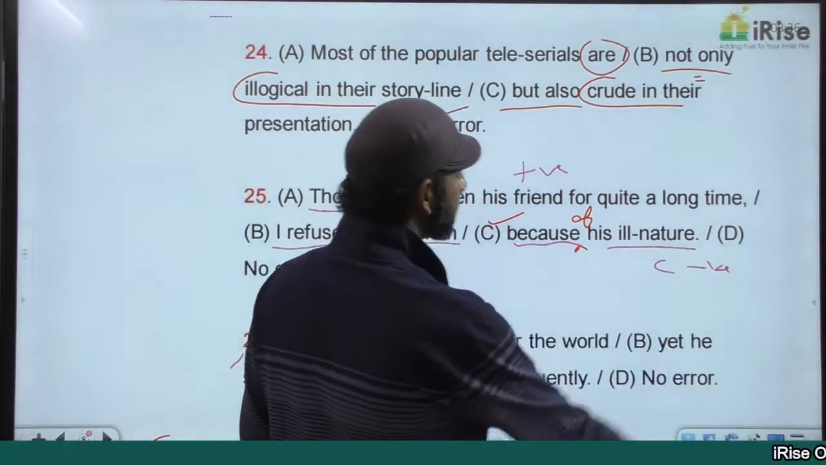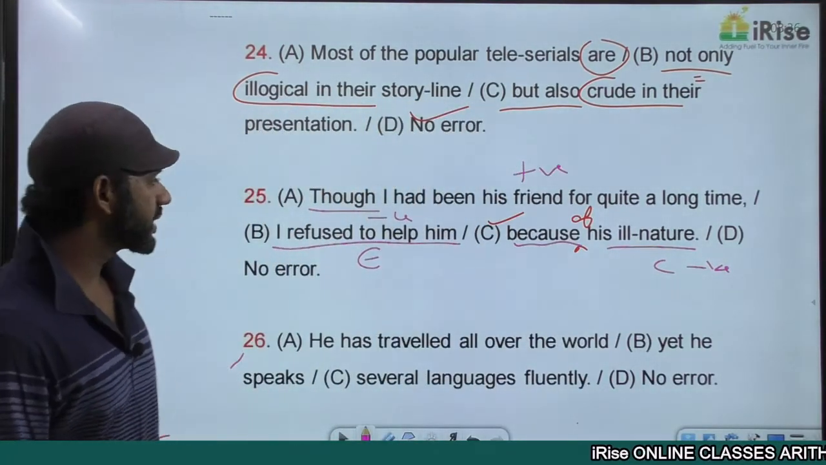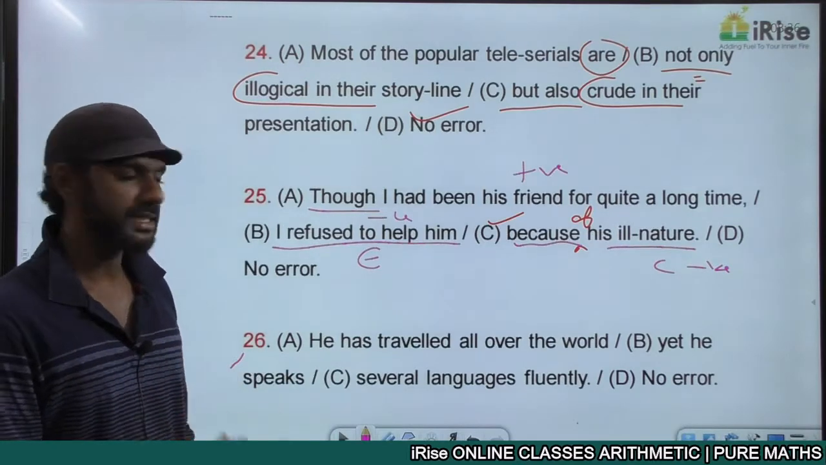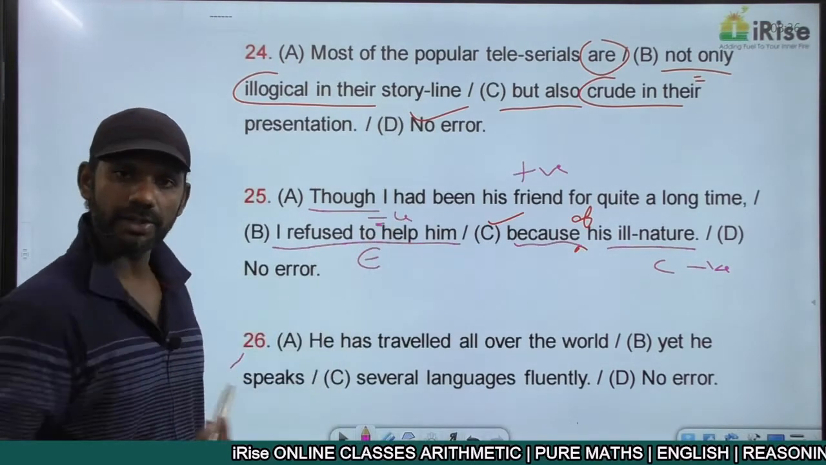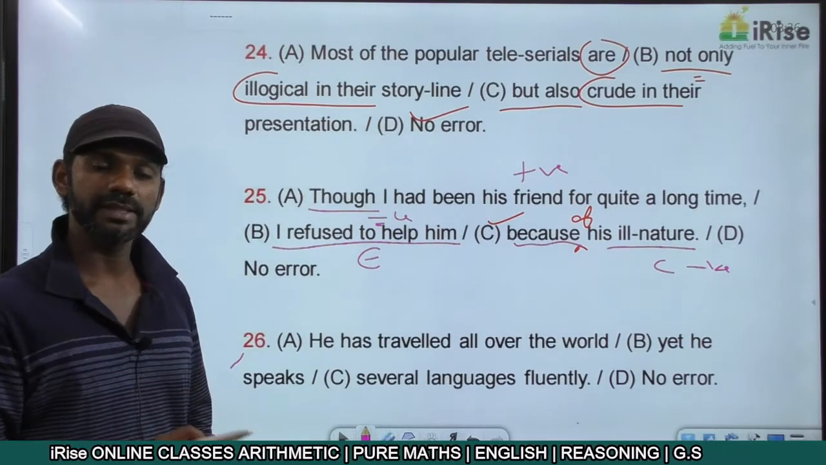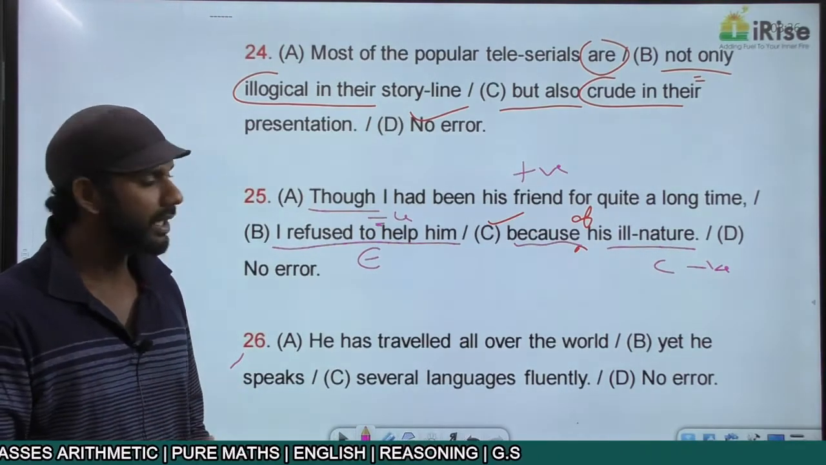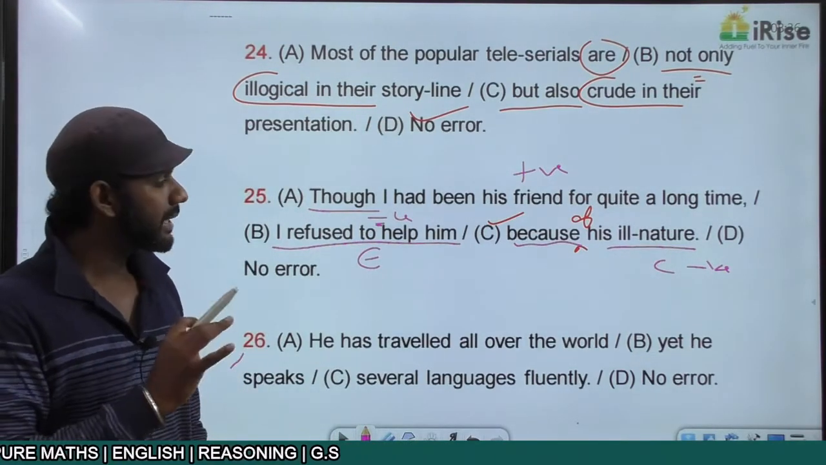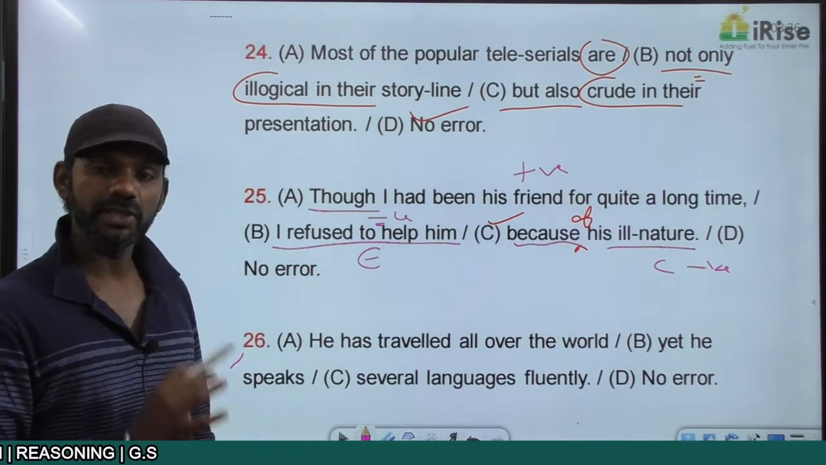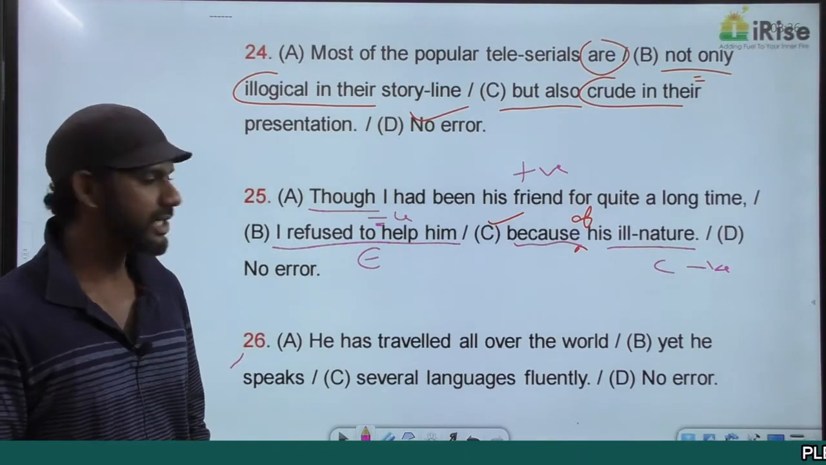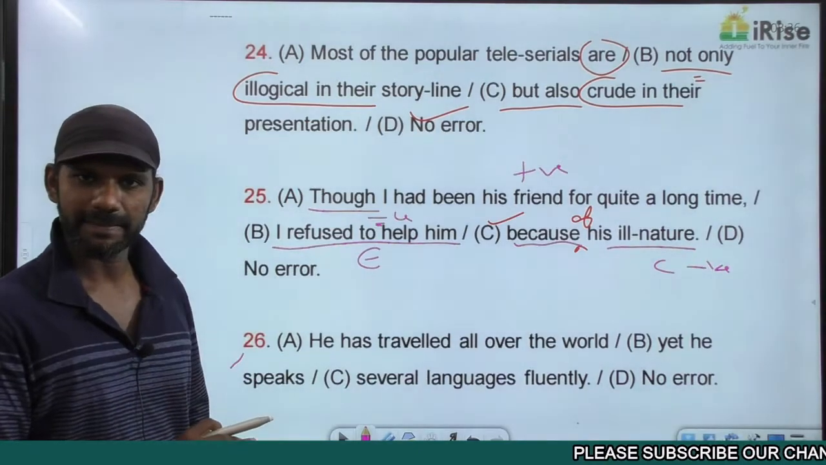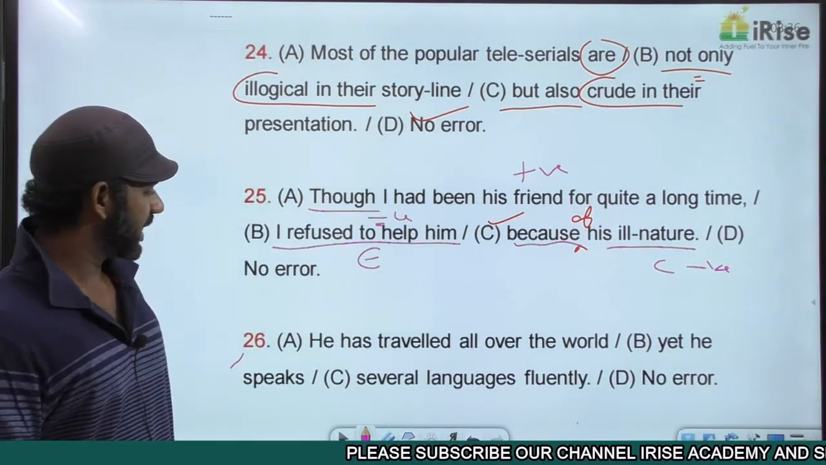So here the reason is negative, and if the reason is negative, the result must also be negative. In this case, the result is also negative. The concept of cause and effect indicators is also completely fine. All these concepts are satisfied. Because his ill nature is a wrong usage, it must be because of his ill nature. The answer must be option C. Getting it? The next one.